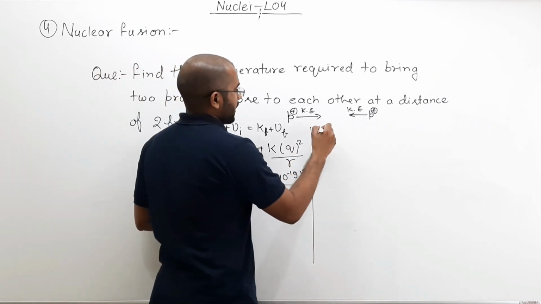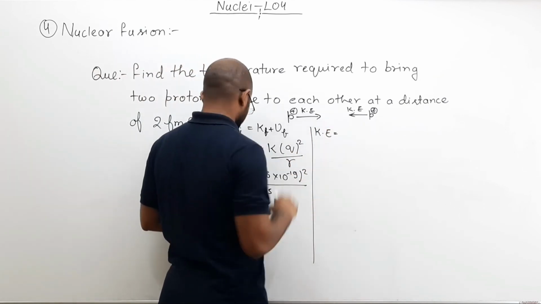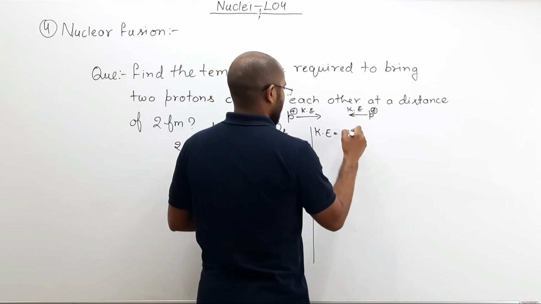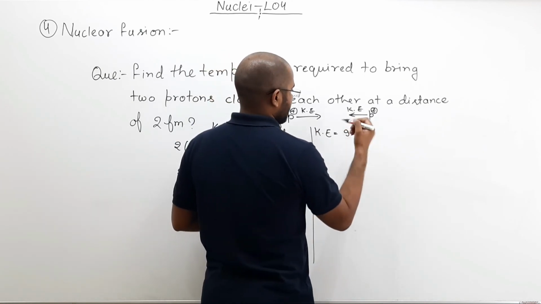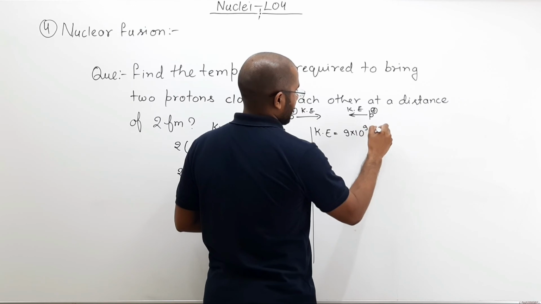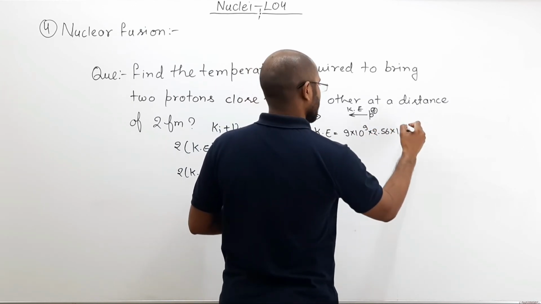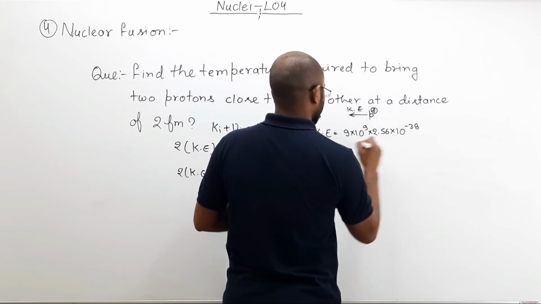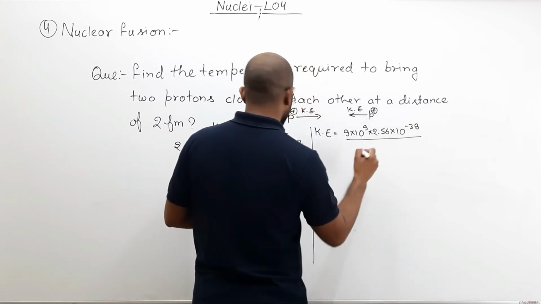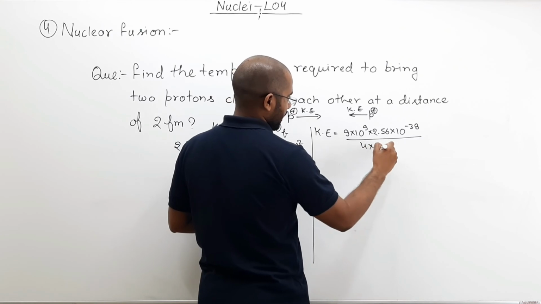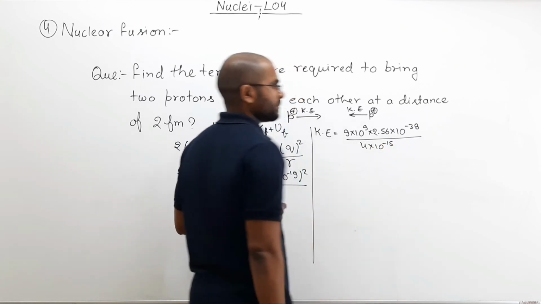So kinetic energy equals 9 into 10 to the power 9 multiplied by 2.56 into 10 to the power minus 38 divided by 4 into 10 to the power minus 15.